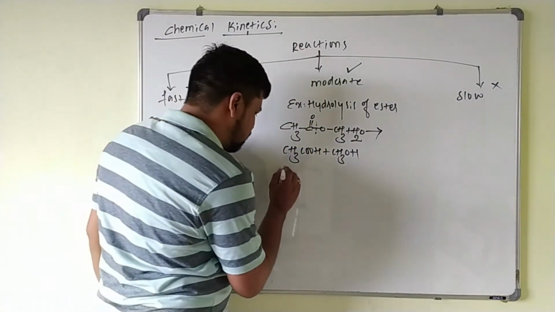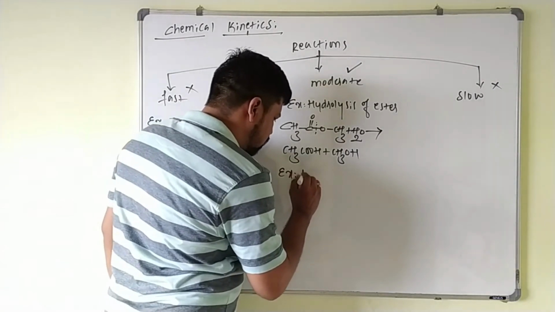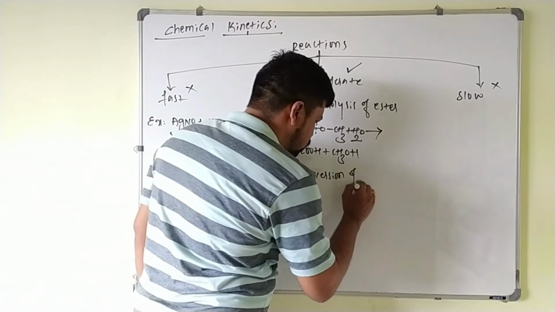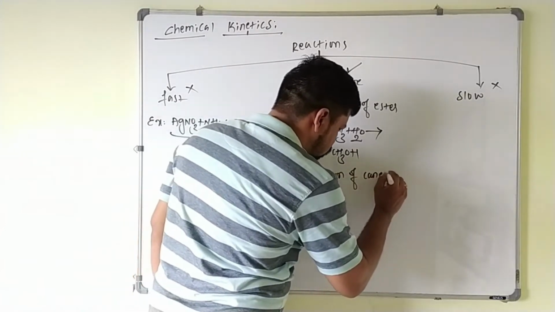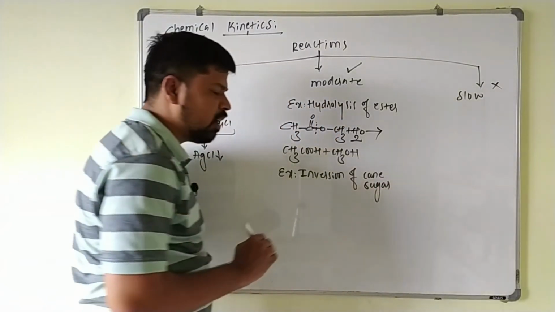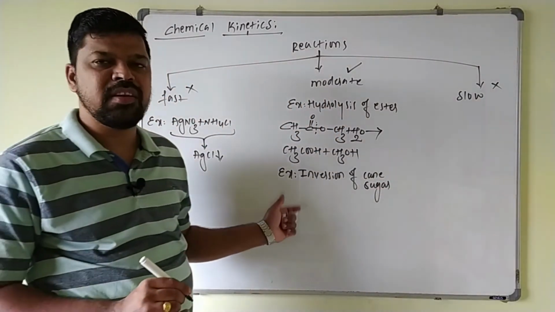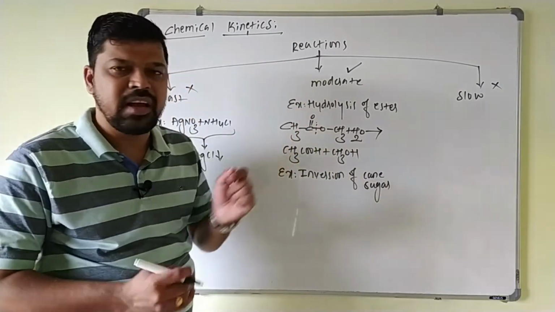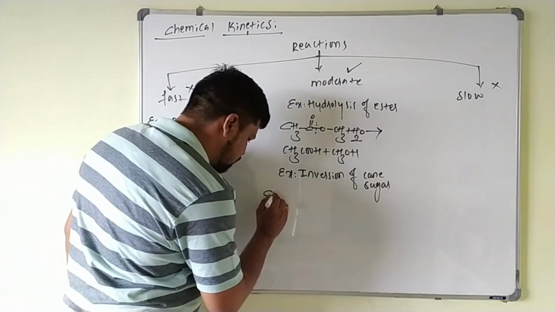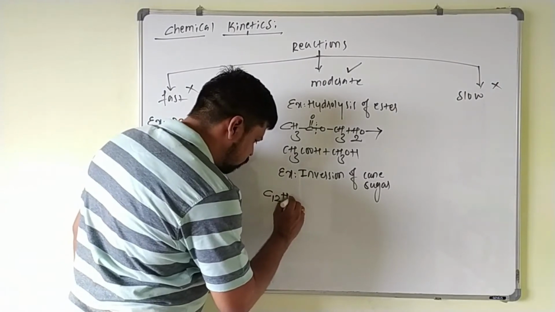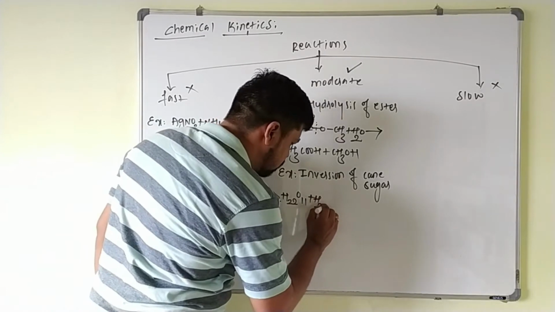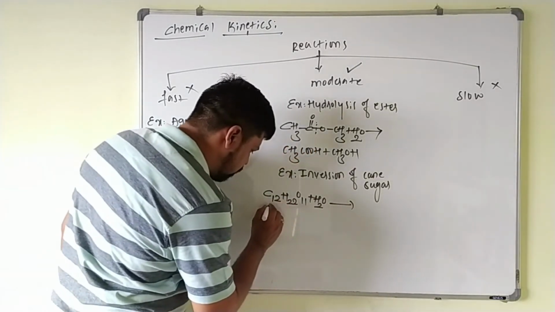Another example is the inversion of cane sugar. Here also, this reaction takes place at a moderate speed, so you can apply chemical kinetics. For example, this is C12H22O11 plus water. This is nothing but your sucrose.